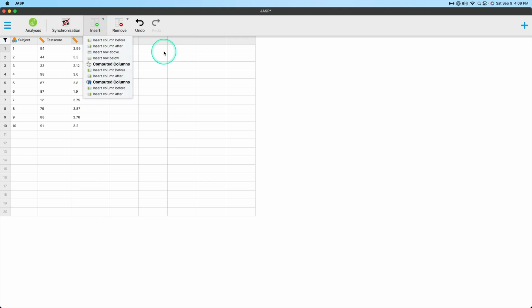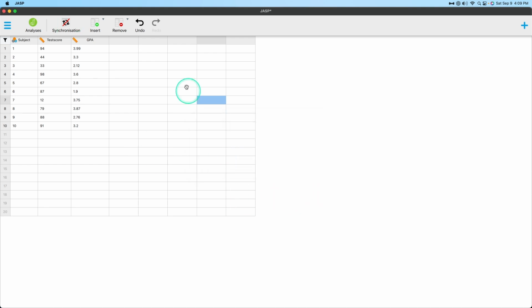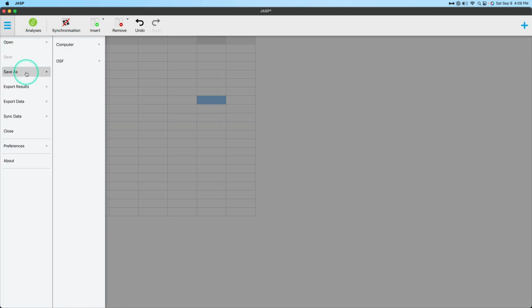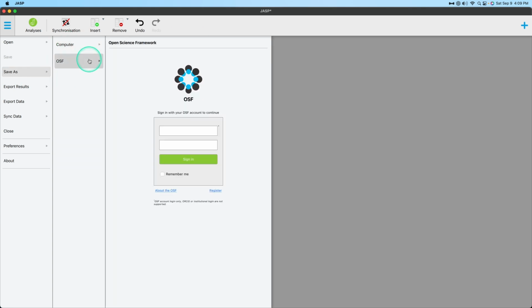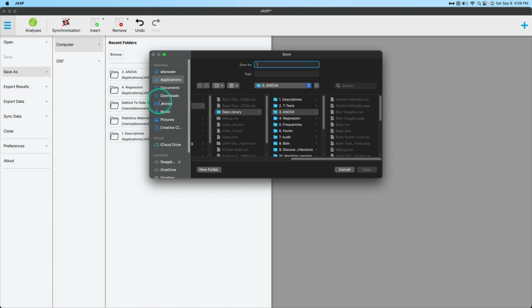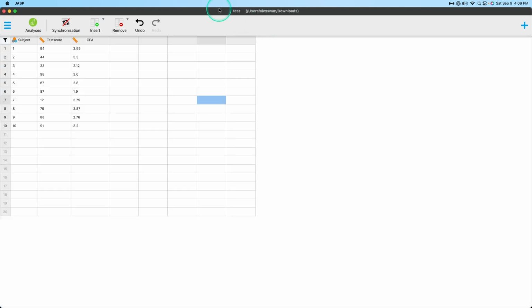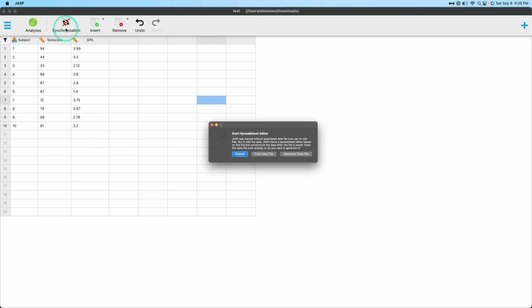Now, I could compute a column if I wanted to. I'm not going to do that. Synchronization still says it's off, which is strange because I've generated the data file already. So I wonder if that's an issue. What if we go to save? Yeah, see that saving as computer, if I just did browse and then, why is my desktop on here? So test, and we hit save. Now it's test and it tells you where it is, but it's still not synchronizing it.